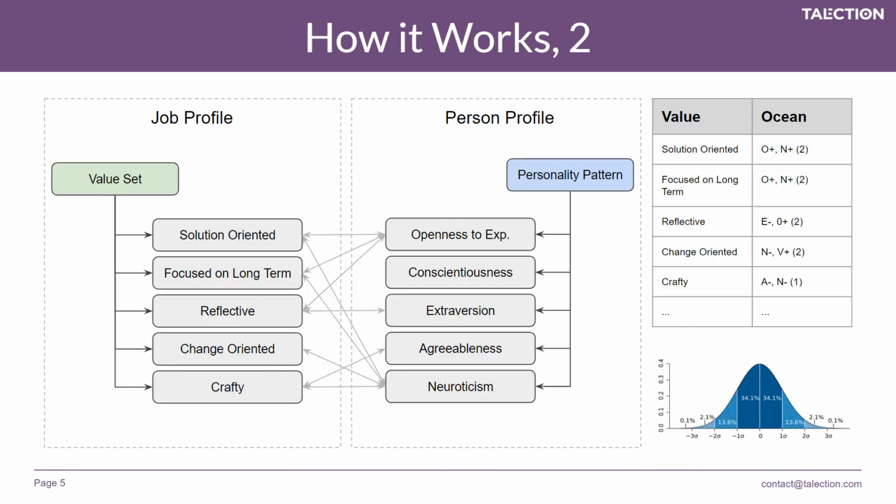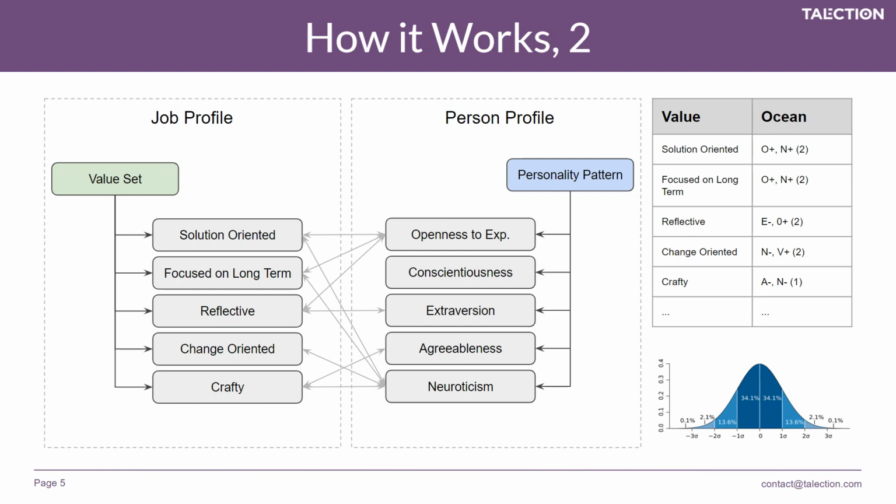And that you can see here, where we have taken value sets from the employer twin and connected them to the personality pattern for a candidate for a job, for example. Here you can see that the value set of this company is solution oriented, focused on long-term, reflective, change-oriented, and crafty.